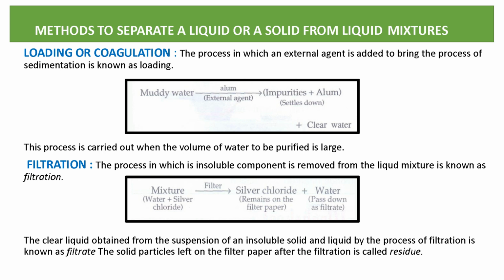Here is the example. If we separate muddy water without taking the help of any agent, it is called sedimentation. And if there is an agent which helps in the process of sedimentation, this is loading or coagulation. You can see muddy water, so alum is the external agent here. Then impurities plus alum settle down, and we get clear water. So we can do the process of sedimentation and decantation with the help of an external agent. So it is known as loading or coagulation.